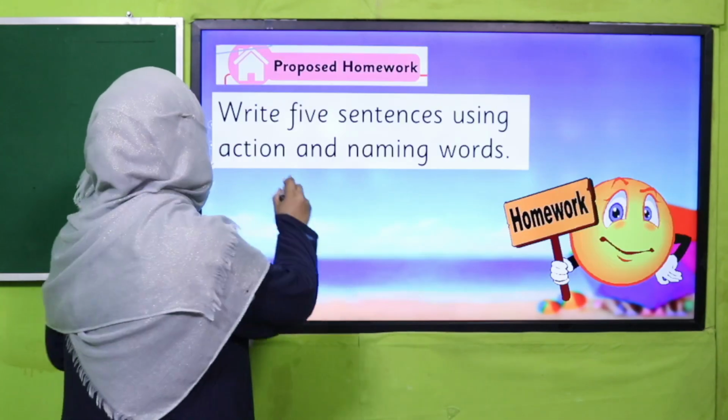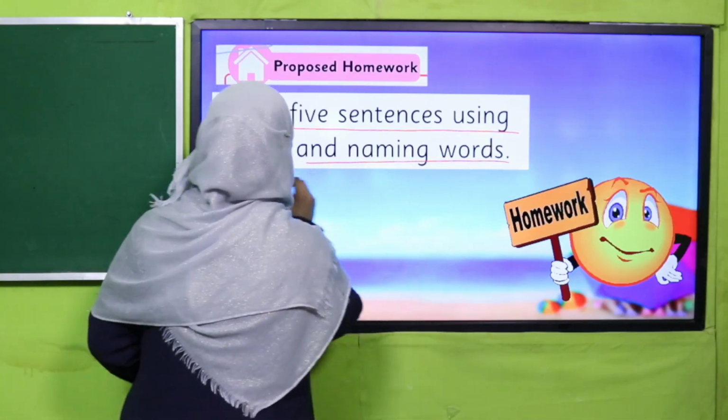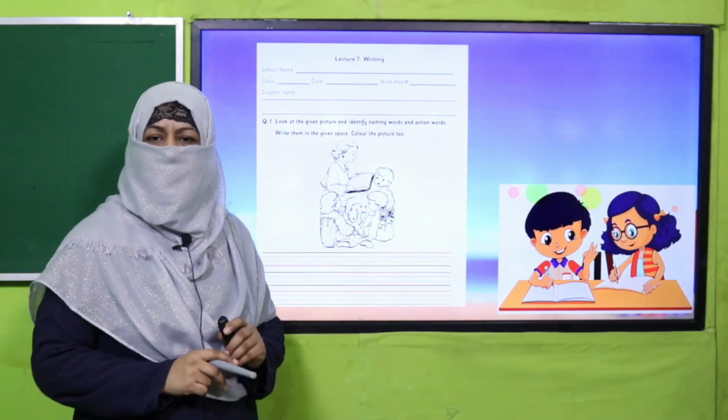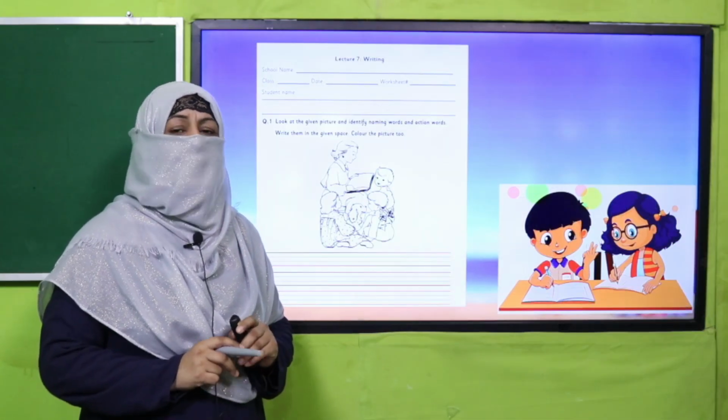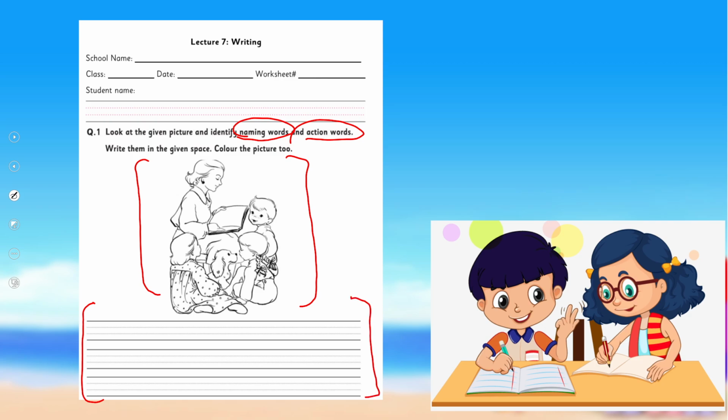So here is your homework. You will write 5 sentences using action and naming words. And here is a worksheet, my dear fellow teachers. This worksheet's lesson plan, PowerPoint presentation links are given. You may click it, download it, and kindly provide a printed worksheet to students for practice. And my dear children, what we are going to do, look at this picture and use naming words and action words. What is going on in this picture? That is all the action word, and by using those naming and action words, write few sentences over here.